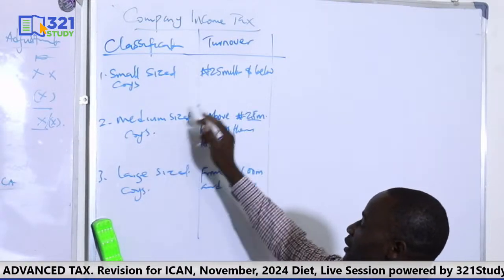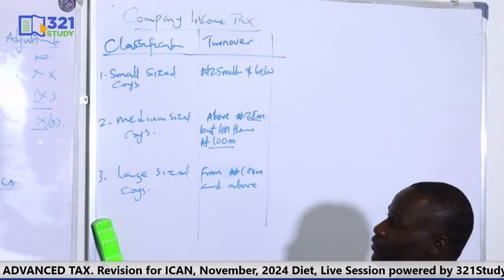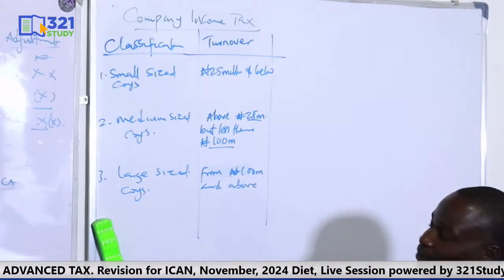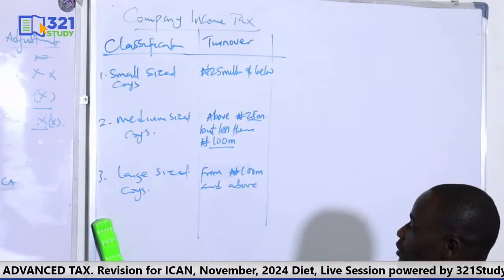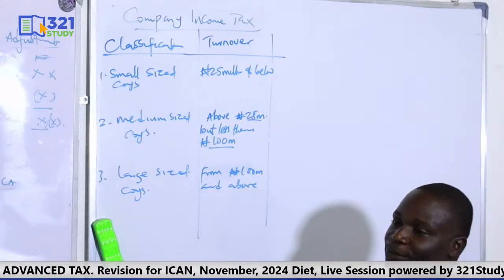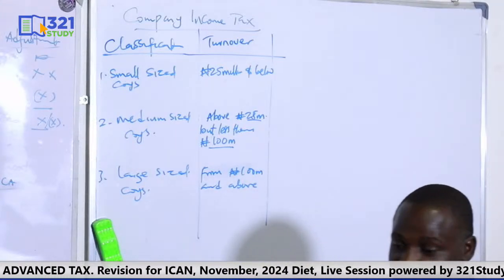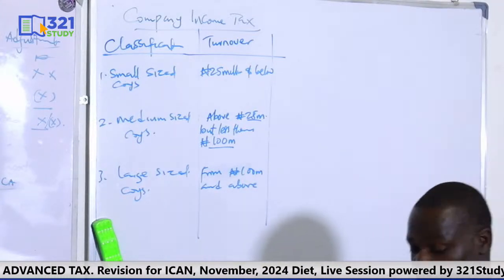So I take it again: 25 million and below is small, above 25 million but less than 100 million is medium, then from 100 million and above is a large-sized company. So these are the things you check.